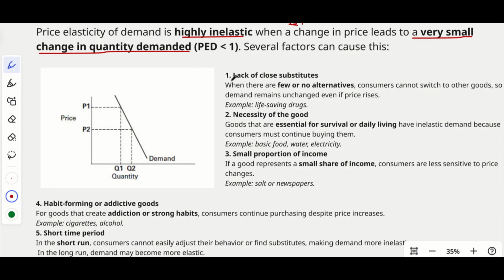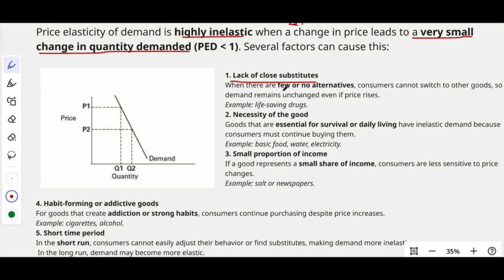So first thing is lack of close substitutes. Okay, so what are substitutes? Instead of one, we can consume the other one. For example, we have tea and coffee, right? So when the price of tea increases, we can go with coffee, right? So like that. And what if we have only tea available? There is no coffee at all. So if you wanted to purchase it, you don't have any other option. You have to go with tea only, right? So that is the case.